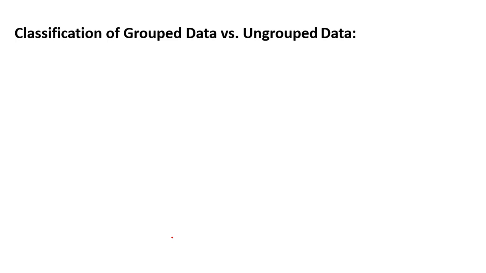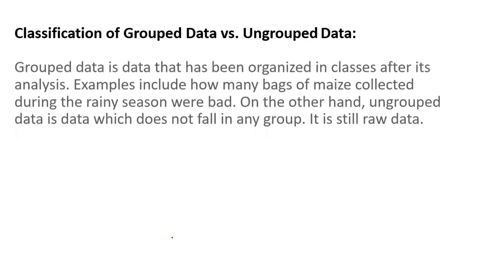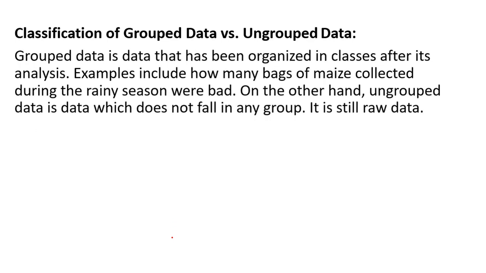Now we can see the classification of grouped data versus ungrouped data. Grouped data is data that has been organized in a class after its analysis. Examples include how many bags of maize collected during the rainy season were bad. On the other hand, ungrouped data is data which does not fall in any group. It is still raw data.